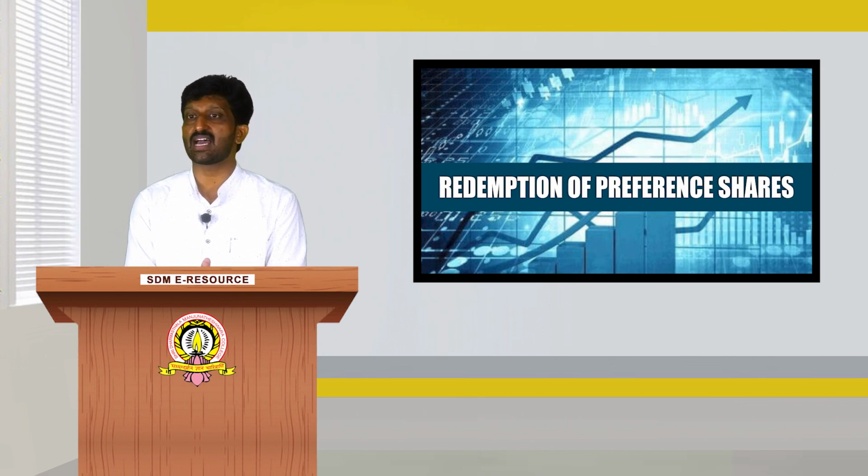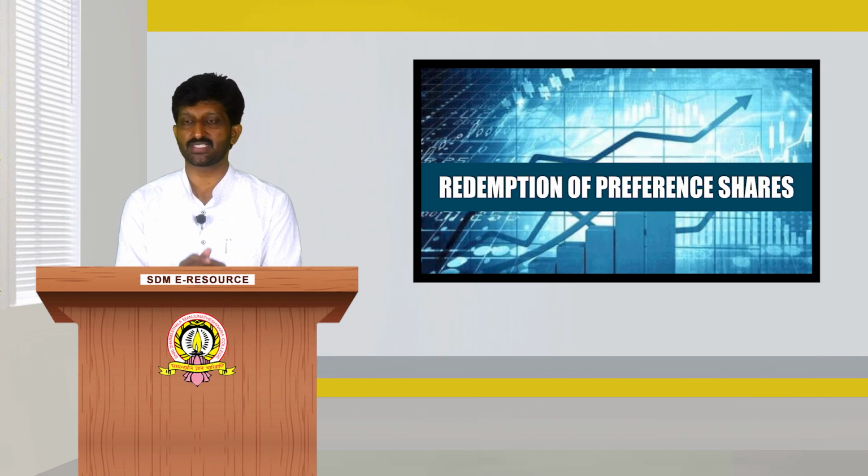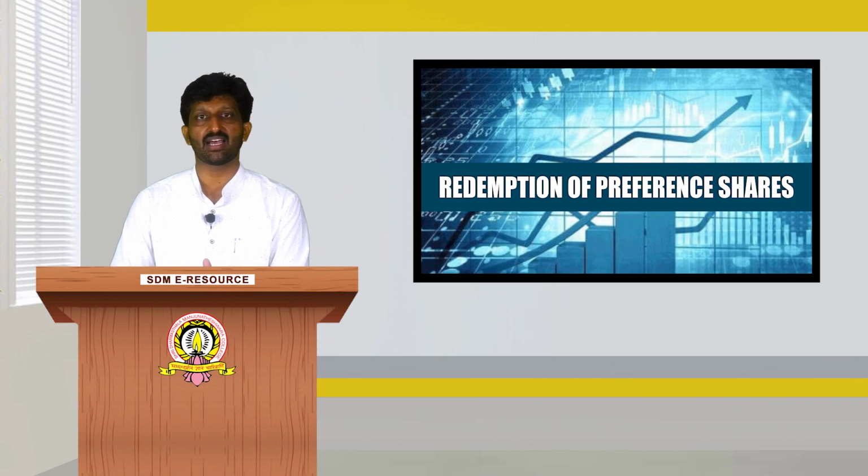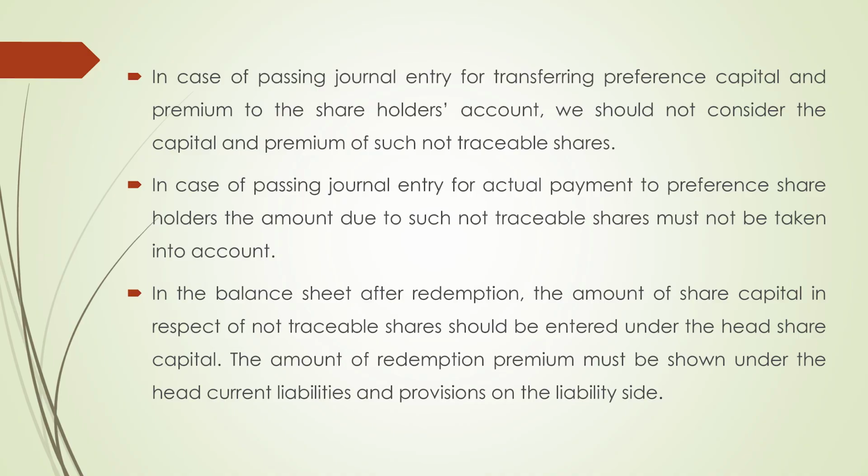If such shares are redeemed with a premium, we can provide for the premium of such not traceable shares along with the other shares. In case of passing the journal entry for transferring the preference capital and premium to the preference shareholders account, we should not consider the capital and premium of such not traceable shares. In case of passing the journal entry for actual payment to the preference shareholders, the amount due to the not traceable shares must not be taken into account.